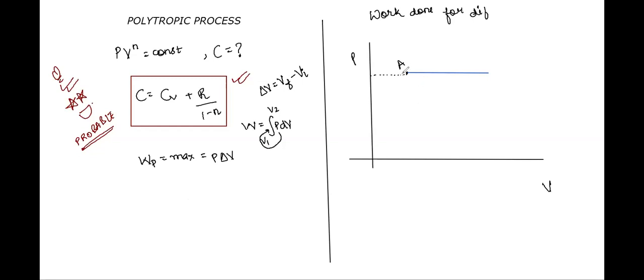Okay. Now, let's take one more thing. Let's say we have another process, as we had just told, an isothermal process.